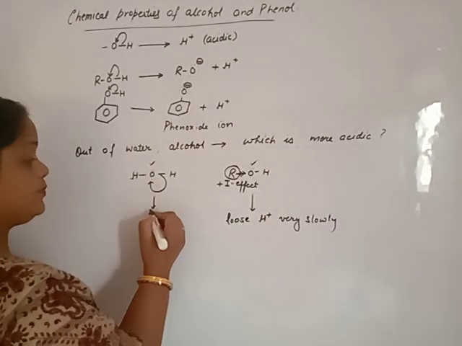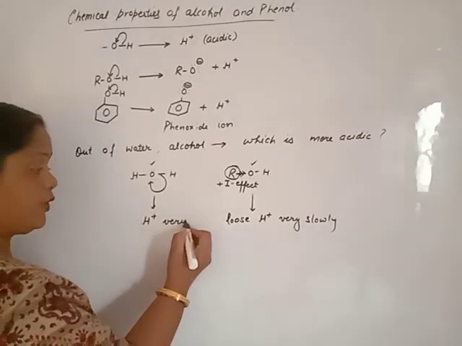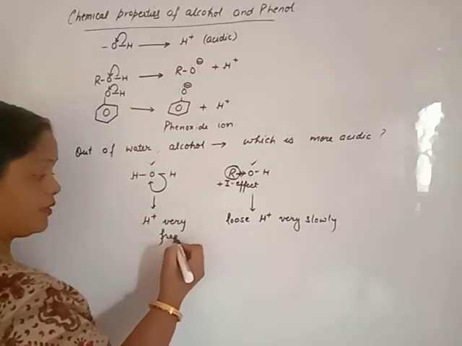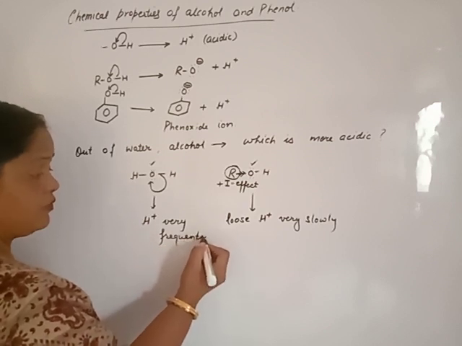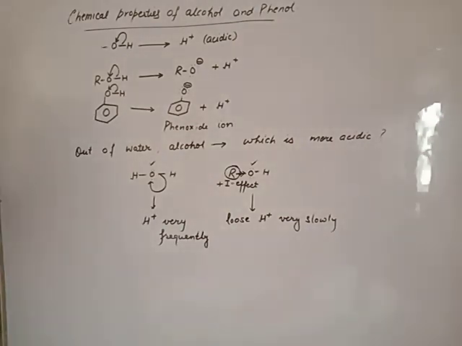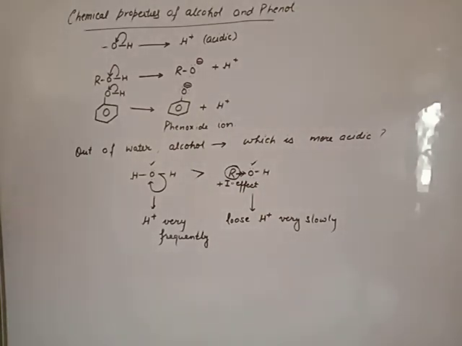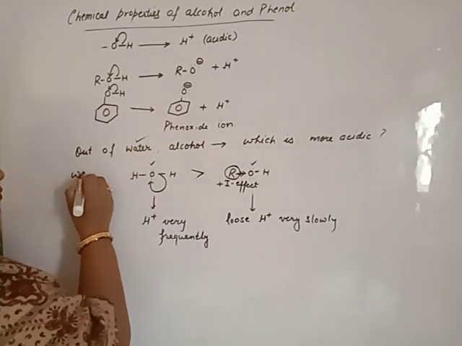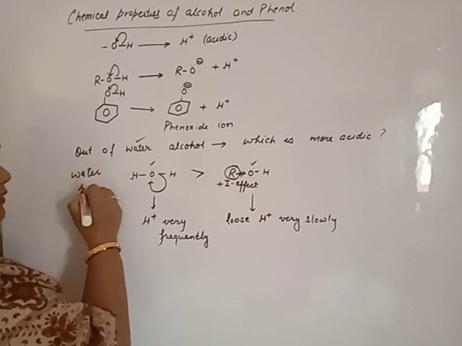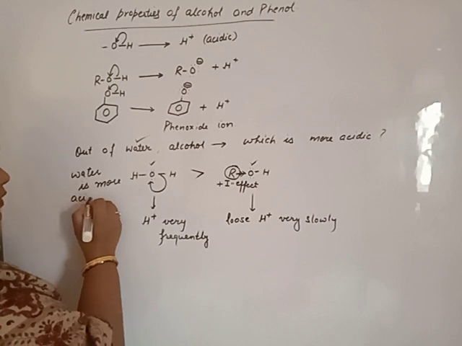So it will lose H positive ion very frequently. And the compound which loses H positive very easily is more acidic. So our answer: water is more acidic than alcohol.